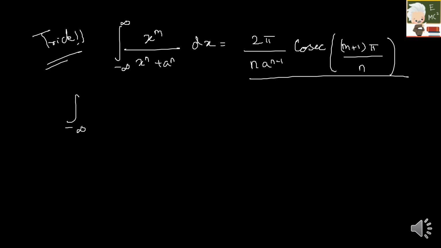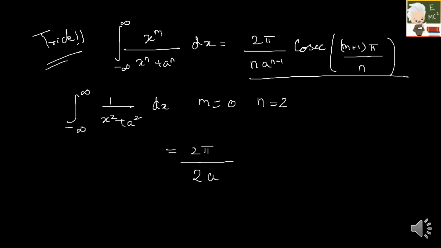So the integral from minus infinity to plus infinity of 1 by x square plus a square dx. Here you can use this trick. So what is your m? Here your m is 0. And what is your n? It is 2. So I will substitute in the formula directly, which will be 2 pi by 2 into a power 2 minus 1, it is 1, into cosecant of (m plus 1), it is pi by n, it is 2. So what is cosecant pi by 2? Cosecant 90 is 1. So which will be 2 pi by 2a into 1. So your answer is pi by a.